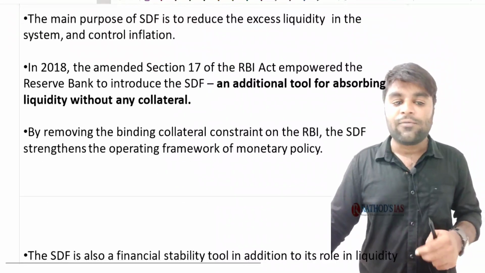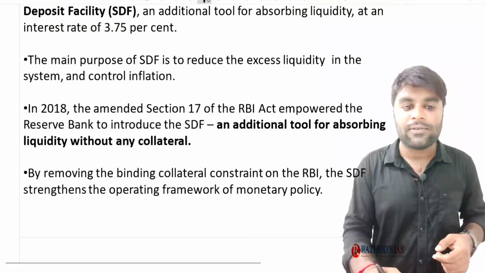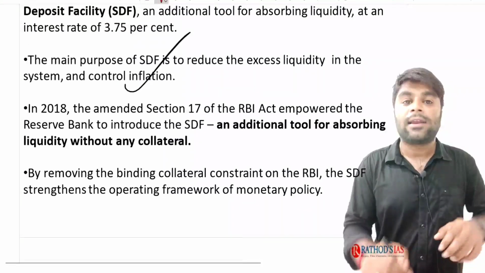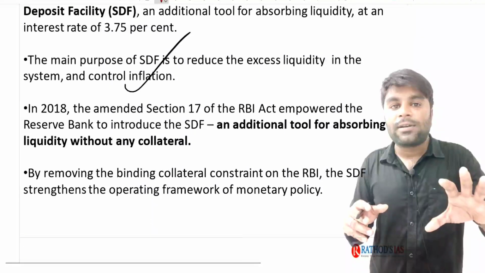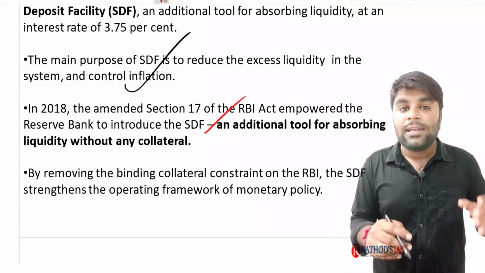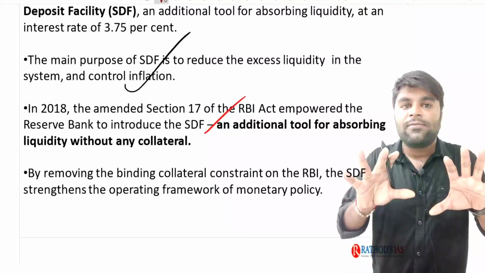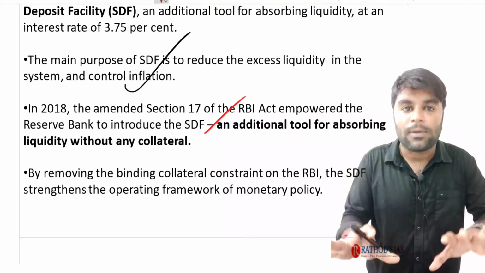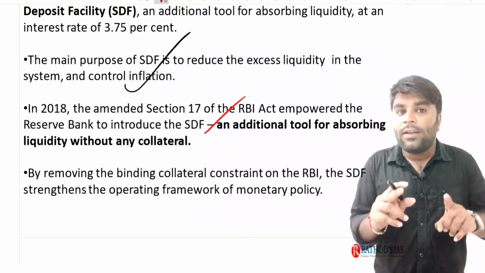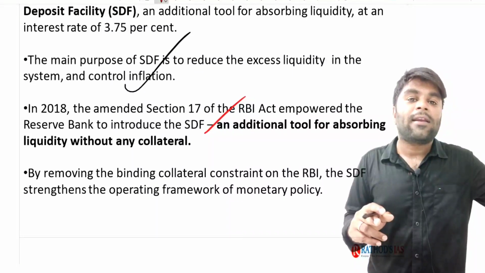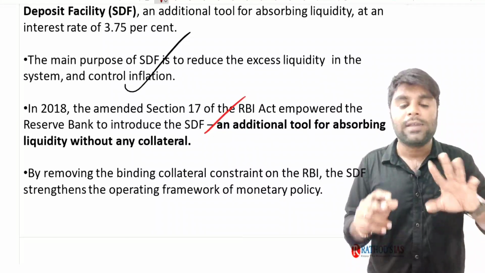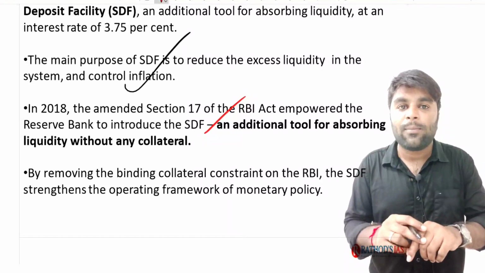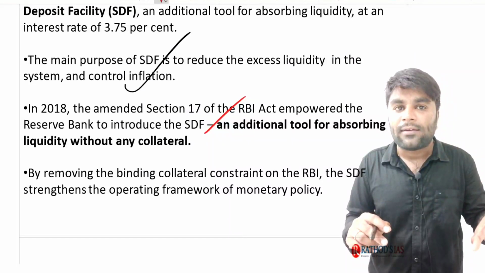So during that season, we have the origination of the standing deposit facility in the economy. Understand, under the reverse repo rate, we need to mortgage the government securities. Now here the SDF, standing deposit facility, is going to work in the same way like the reverse repo rate works in the economy. The only difference is that there we have the purchasing and repurchasing of government dated securities, but in the standing deposit facility, we don't need to do that.